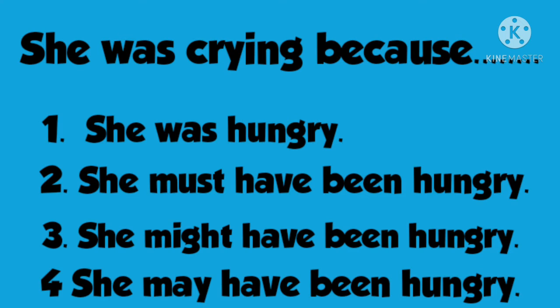I know that she was hungry, that's why she was crying. So "she was crying" is the correct answer. The second one, she must have been hungry. This is also a correct one. When I don't know exactly why she was crying because I'm quite sure that she was hungry, to mean this, we would use she must have been hungry. She was crying because she must have been hungry. I'm quite sure that she was hungry, but actually, I don't know the reality.